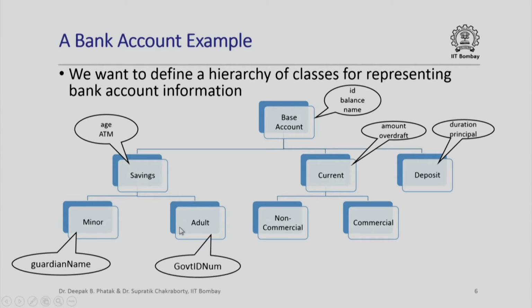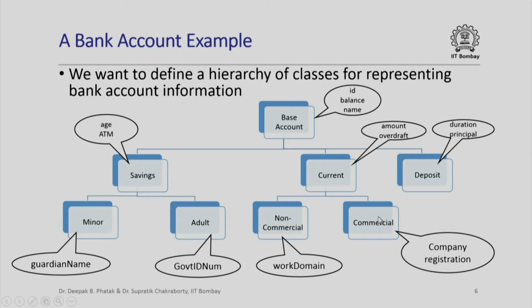And similarly an adult savings account may have some other kind of information that needs to be stored, for example, the government ID number, which may not be necessary when I have a minor savings account. Similarly, for a non-commercial current account, I may want to store the work domain information in addition to all of the information that is stored with a current account.